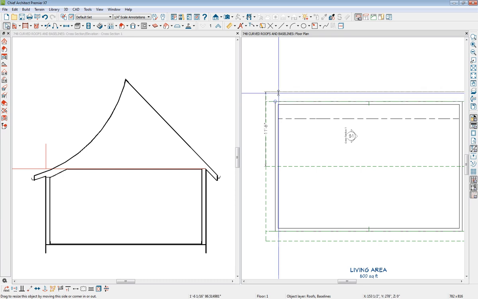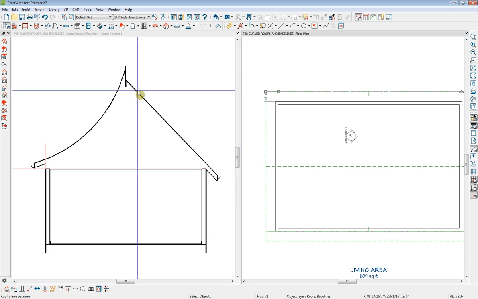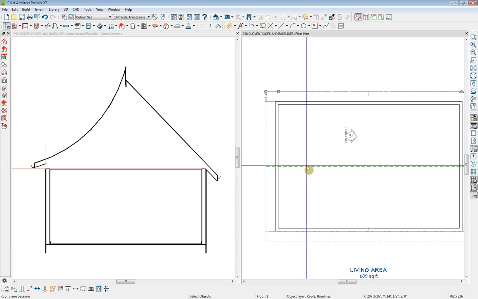If I move the baseline away from the wall, this roof plane will still pass through its baseline, and the effect will be that of raising the roof plane. Having moved the baseline out, its height has not changed, but the roof plane must still pass through it, so it will get this kind of an effect. Moving the baseline has raised the roof plane. Then we'll need to rejoin the ridge lines.